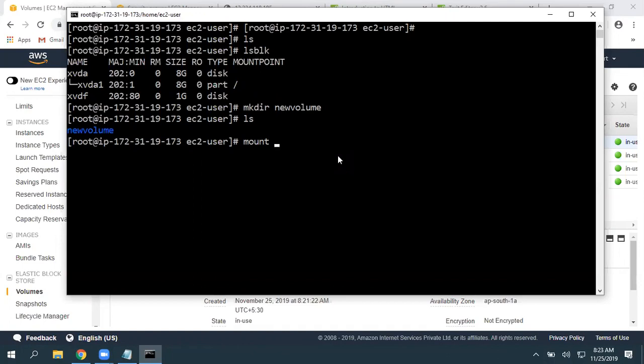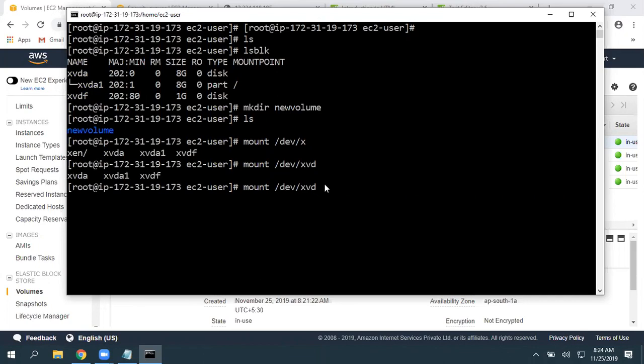Mount. Again, you need to get the complete path of where this xvdf is. So mount /dev/xv, see, I gave tab. I have given x, tab, and multiple options are available with x. When I give double tab, it is going to show all. We are talking about xvdf. Give xvd, again multiple available for xvd. Next to that, xvda and xvda1 are for our root volume. For our 1 GB one, we got xvdf. We have that. Where do you want to mount? I want to mount it to this newly created newvolume.